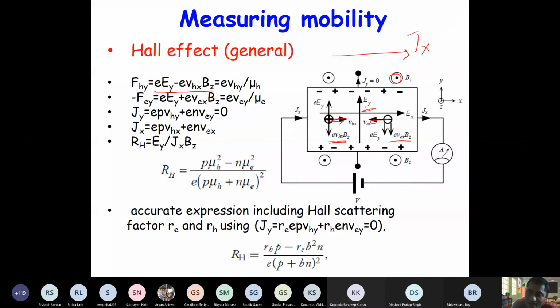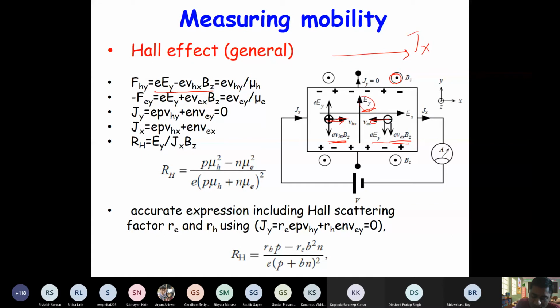And it will be negative for electrons, right? So if Ey is negative, then they will be in opposite direction anyway. That's why for this assumed direction of Ey, we are getting these two things to be added, because when there are only electrons or electrons are in majority, this Ey will point in opposite direction. So the sign of this Ey will be negative. So they will basically balance, right?